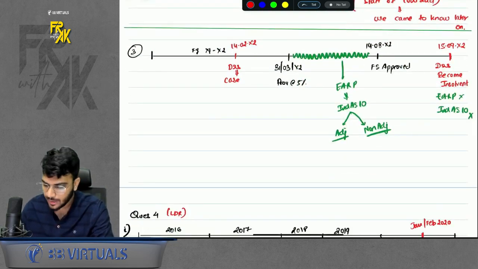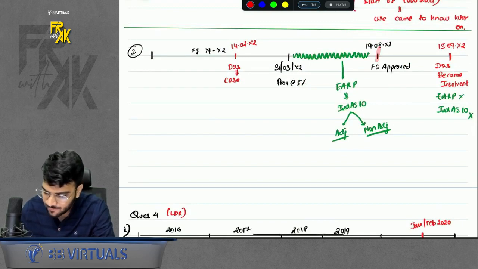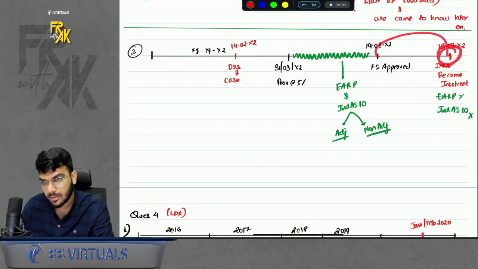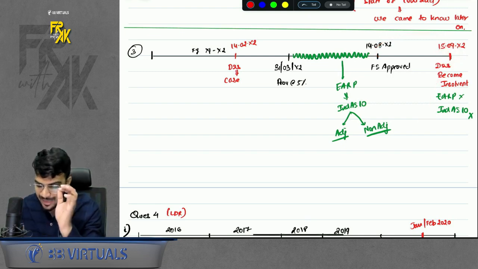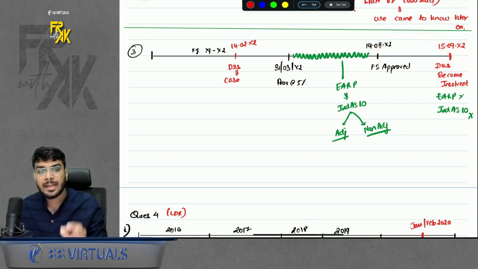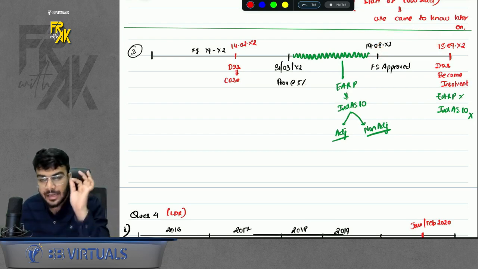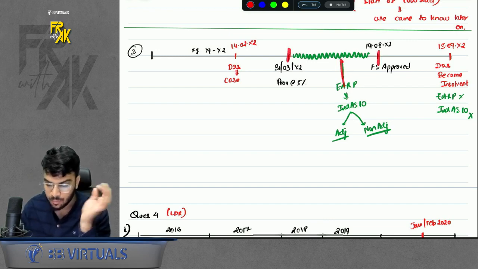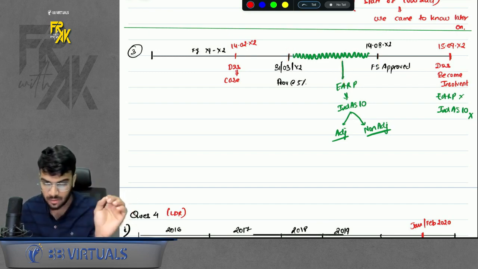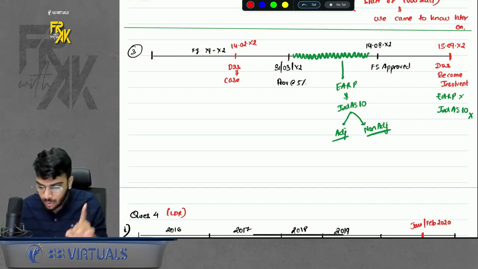Also, one more thing. If any event occurs after the financial statements are approved, in that case don't call it a non-adjusting event. If any event occurs after the FS are approved, it is out of the scope of Ind AS 10. Why? In Ind AS 10 only those events come which happen between year end and the date when FS are approved. All other events are out of scope. Don't call it a non-adjusting event.